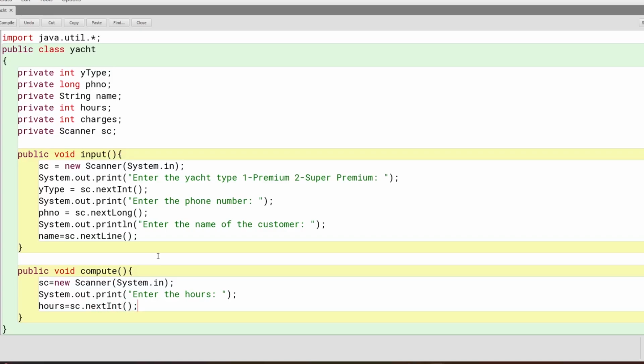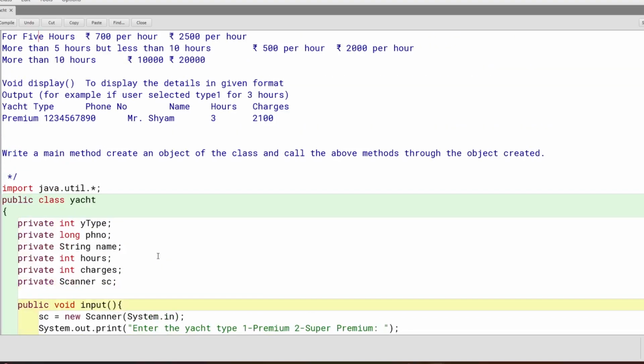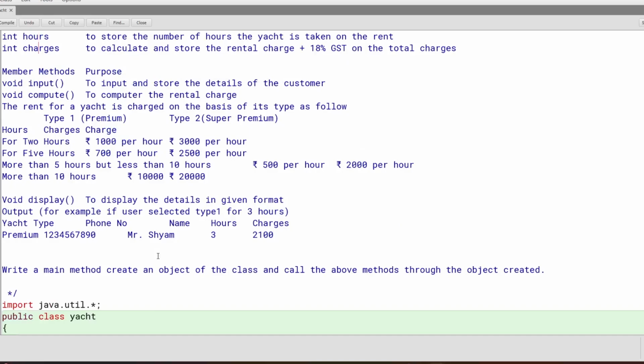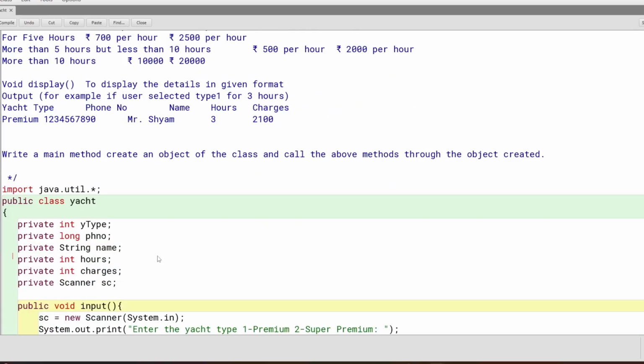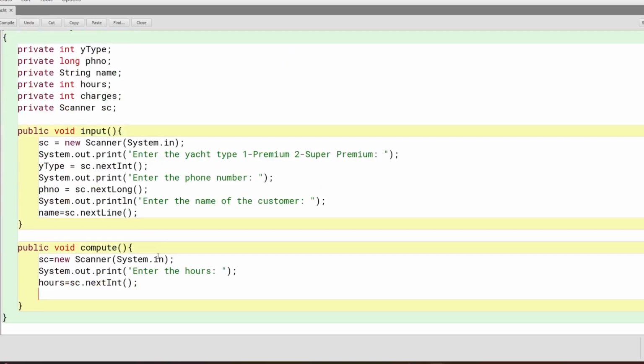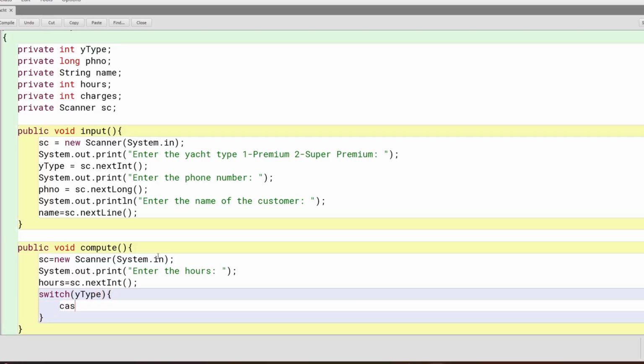Okay, so we have taken that, and now we also have to compute depending on the Yacht type and the number of hours. So we'll have a switch statement for yType. Switch yType, case 1. So 1 is premium.